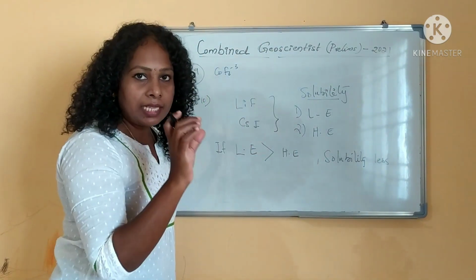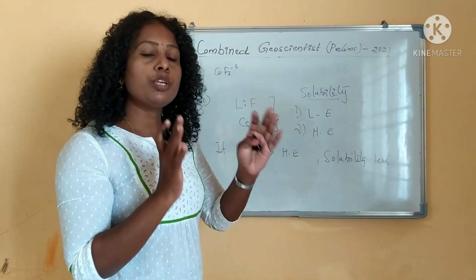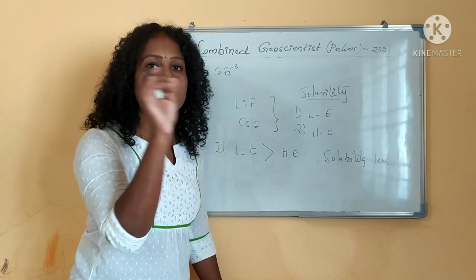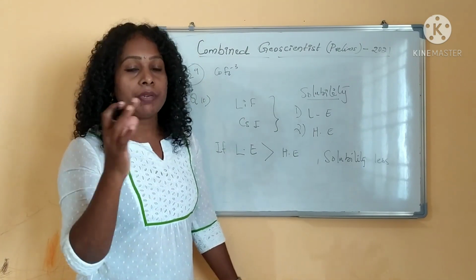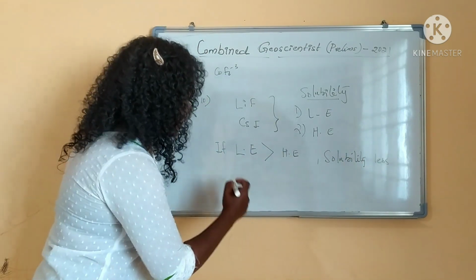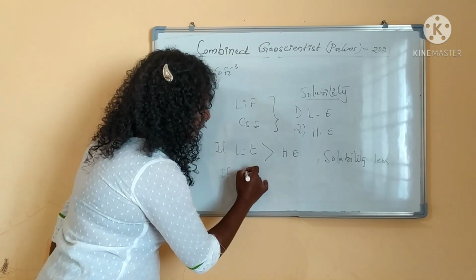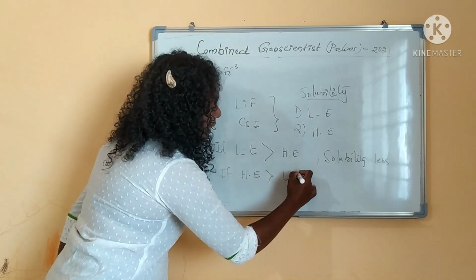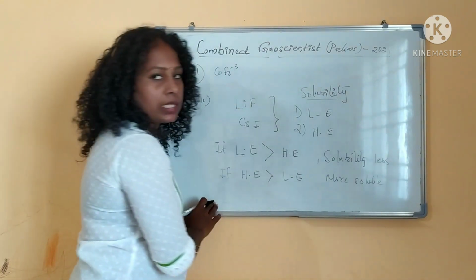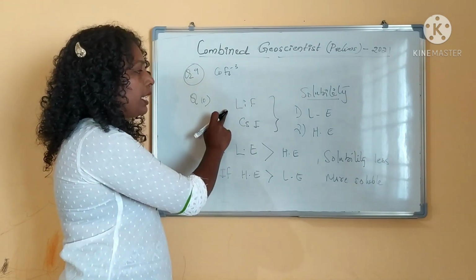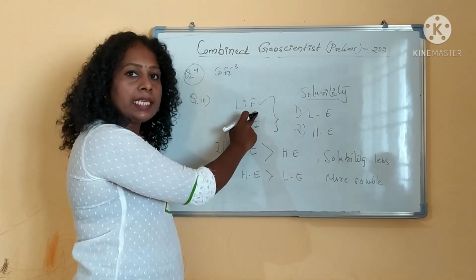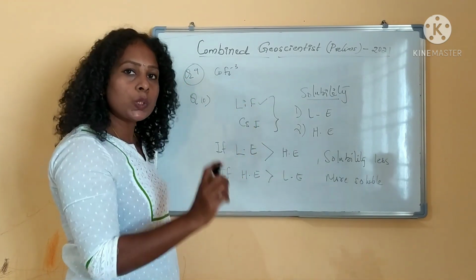Clear? If lattice enthalpy is more, the compound tends to stay in crystallized form, and hydration enthalpy is the energy released on hydrating the ions. If that energy is less, solubility will be less. The second case is if hydration enthalpy is larger than lattice enthalpy, then the compound will be more soluble, right? These are the two conditions for solubility. In the case of lithium fluoride, they say lattice enthalpy is more, which means low solubility, right?